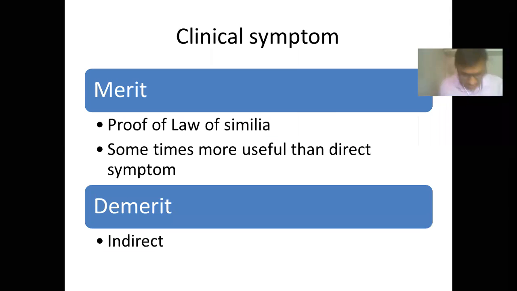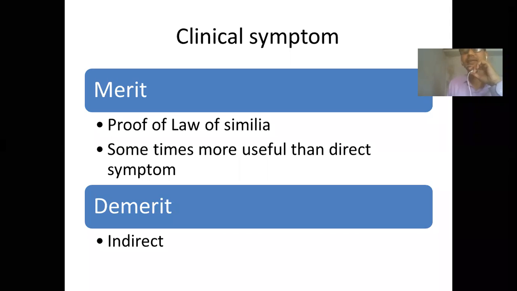A medicine which has the ability to produce a symptom will only relieve that symptom. The reverse of this law of similia is also true: if a remedy is able to relieve a symptom, that means the remedy also has the ability to produce that symptom. So it is a proof of the law of similia.